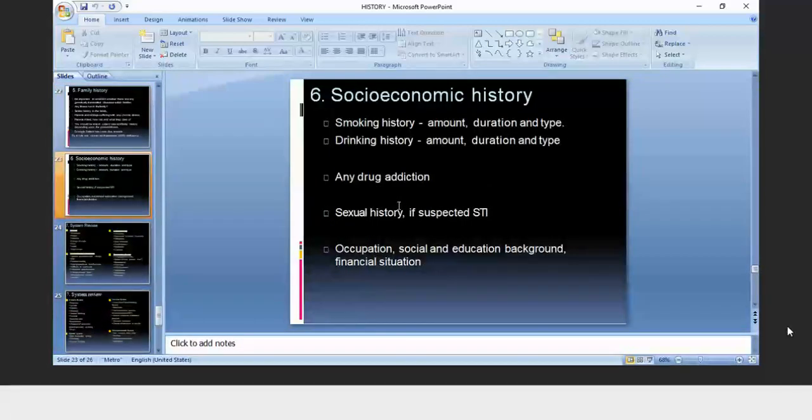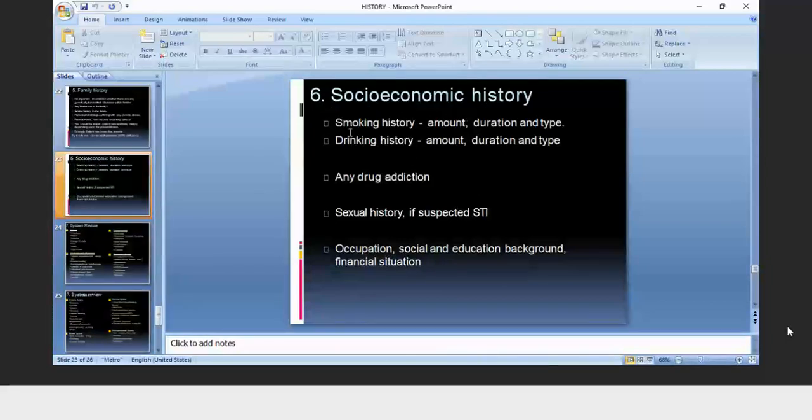And then the socio-economic history. In socio-economic history, you have to ask for the smoking history. If the patient is a smoker, you have to ask for the amount, duration, and type of smoking. If the patient is drinking heavily, you have to ask for the amount of drinking, duration, and type. Is there any drug addiction? Okay. Sexual history, if you suspect a case of STI. Occupation, social and education background, or financial situation should be there.